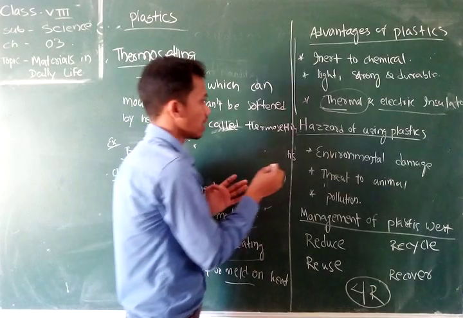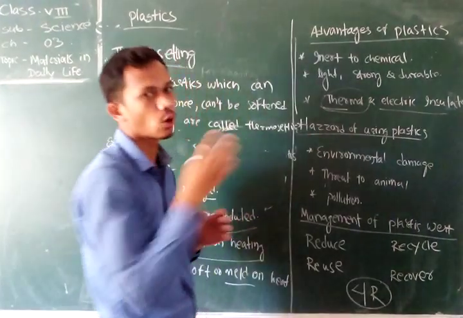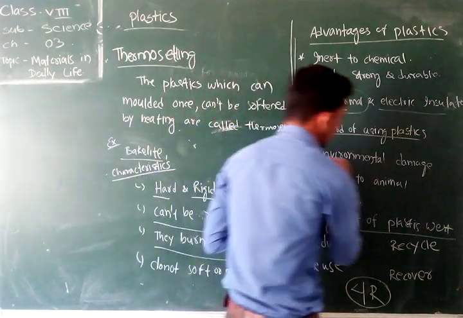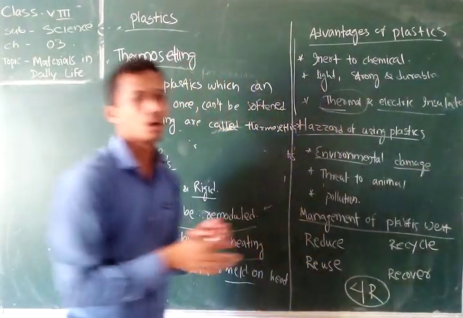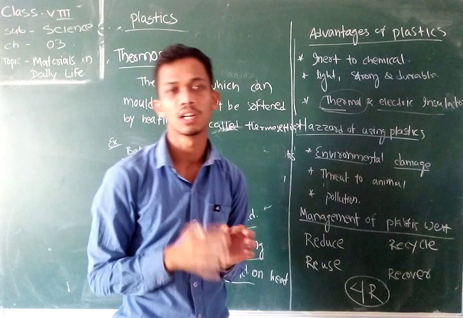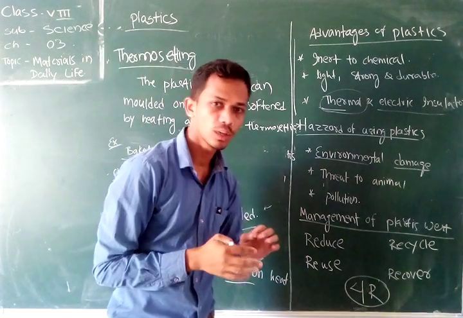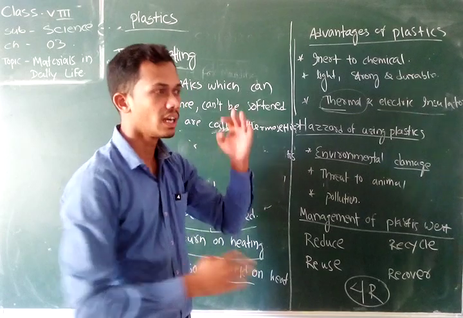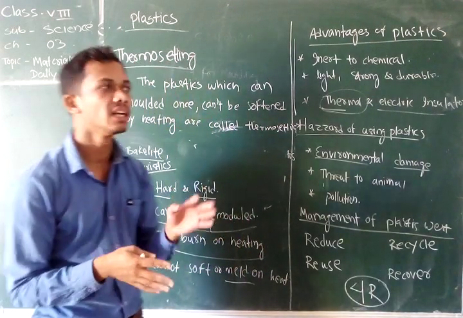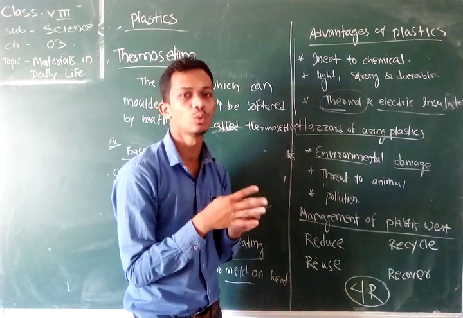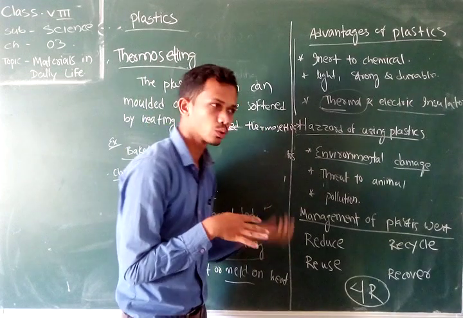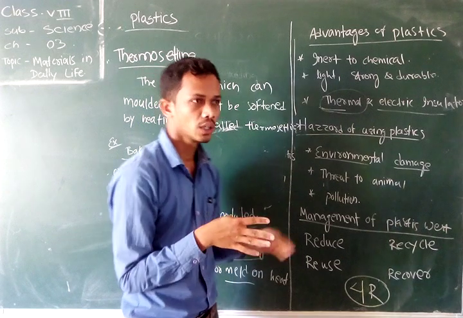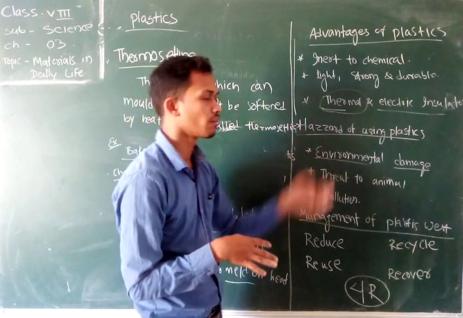Now the hazards or damage which can be caused by plastic. First is environmental damage, because plastic is a non-biodegradable substance. If plastic has to degrade or dissolve completely, it can take thousands of years to decompose. So it cannot be easily assimilated with the earth's surface, and it causes heavy environmental damage.